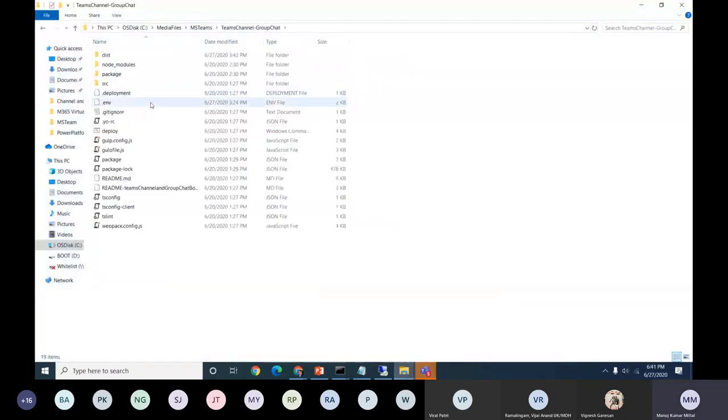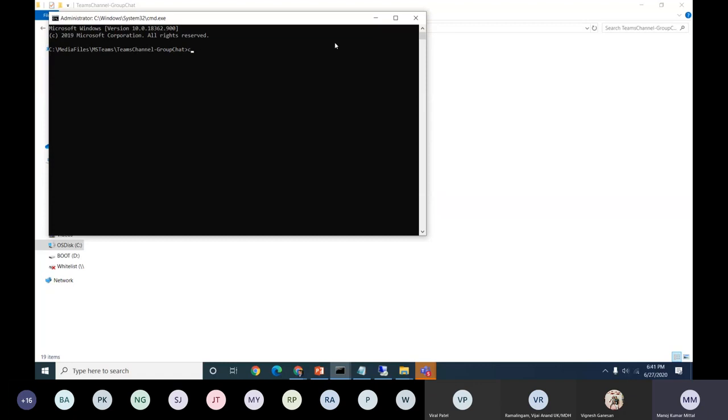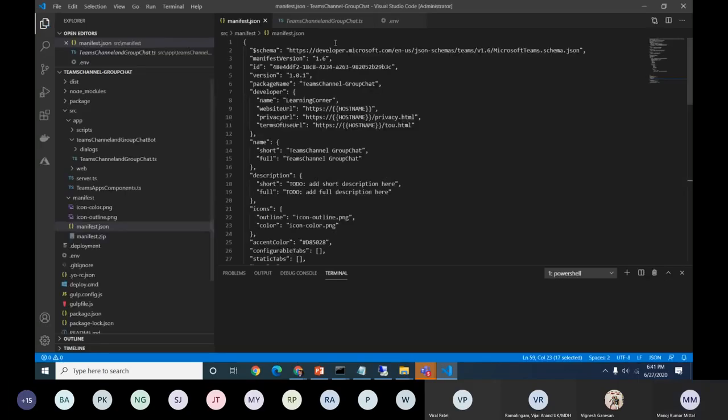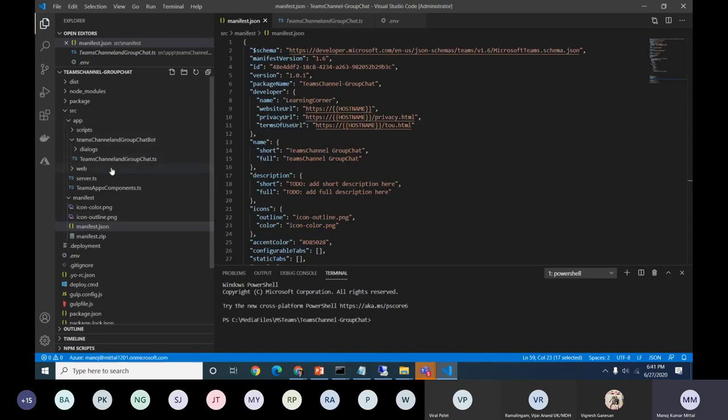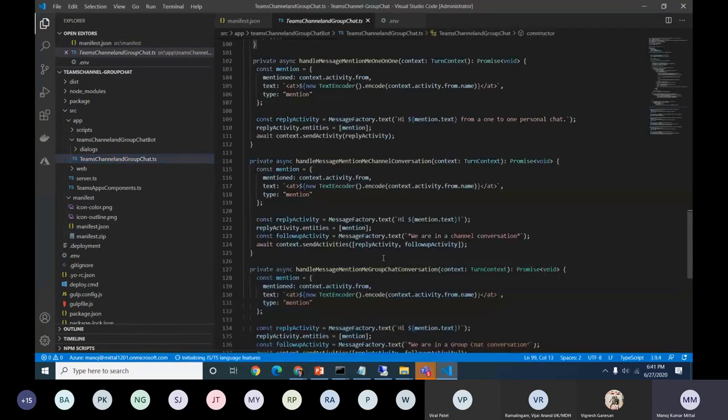Yep. So next, this is the Teams channel and group chat point of view. I'll just say CMD code space dot. It will open the entire code base in Visual Studio Code. Yep. So this is also the same structure as what we discussed earlier and you saw here. Here I'll explain what I'm going to showcase in this section.